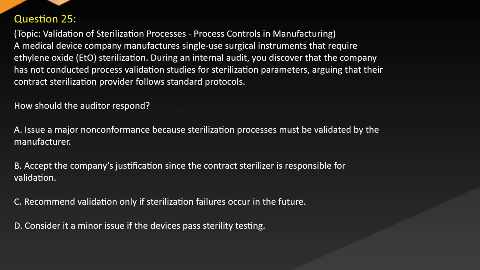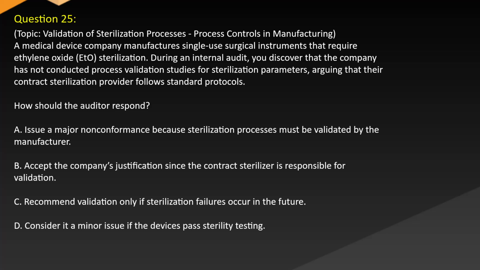Question 25. Topic: Validation of sterilization processes. Process controls. A medical device company manufactures single-use surgical instruments that require ethylene oxide (EtO) sterilization. During an internal audit, you discover that the company has not conducted process validation studies for sterilization parameters, arguing that their contract sterilization provider follows standard protocols.